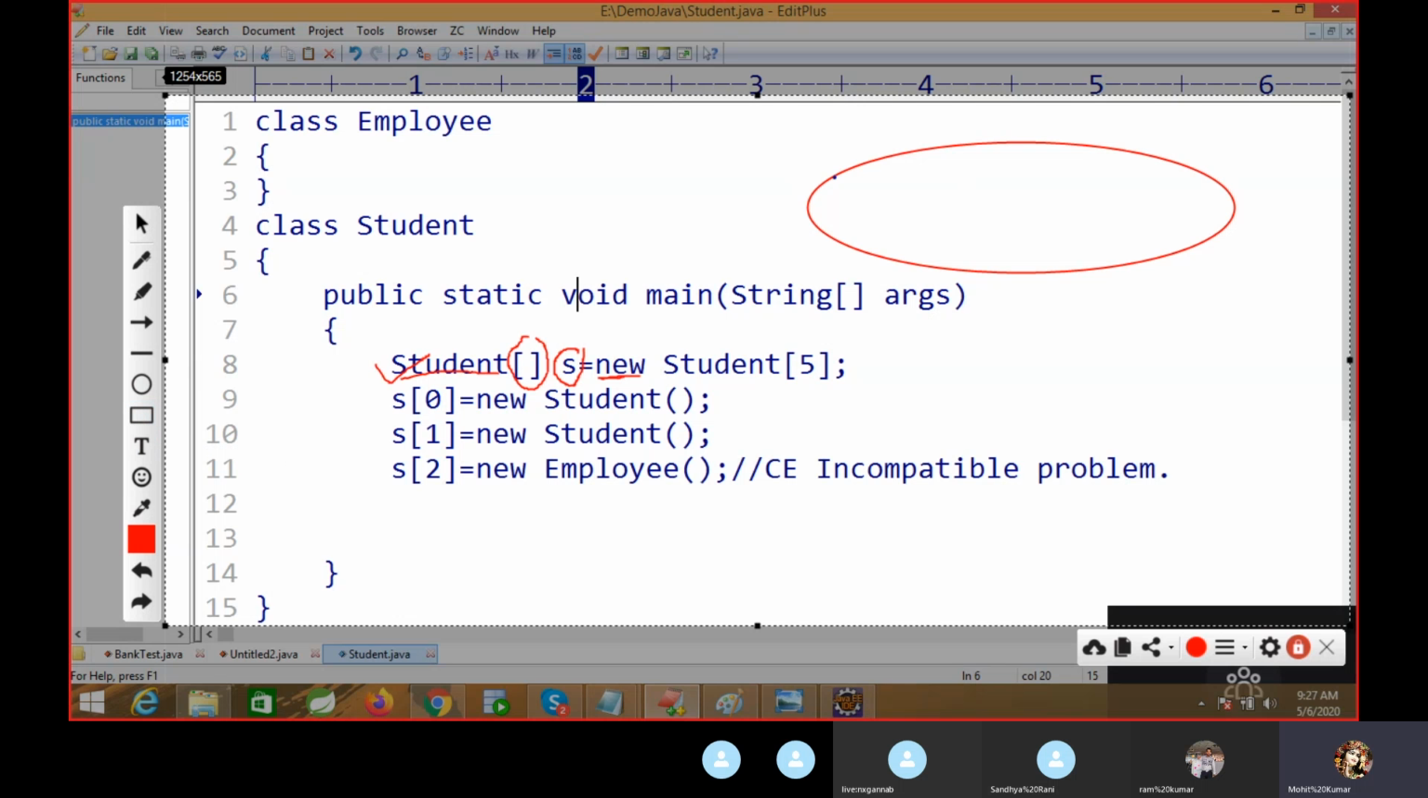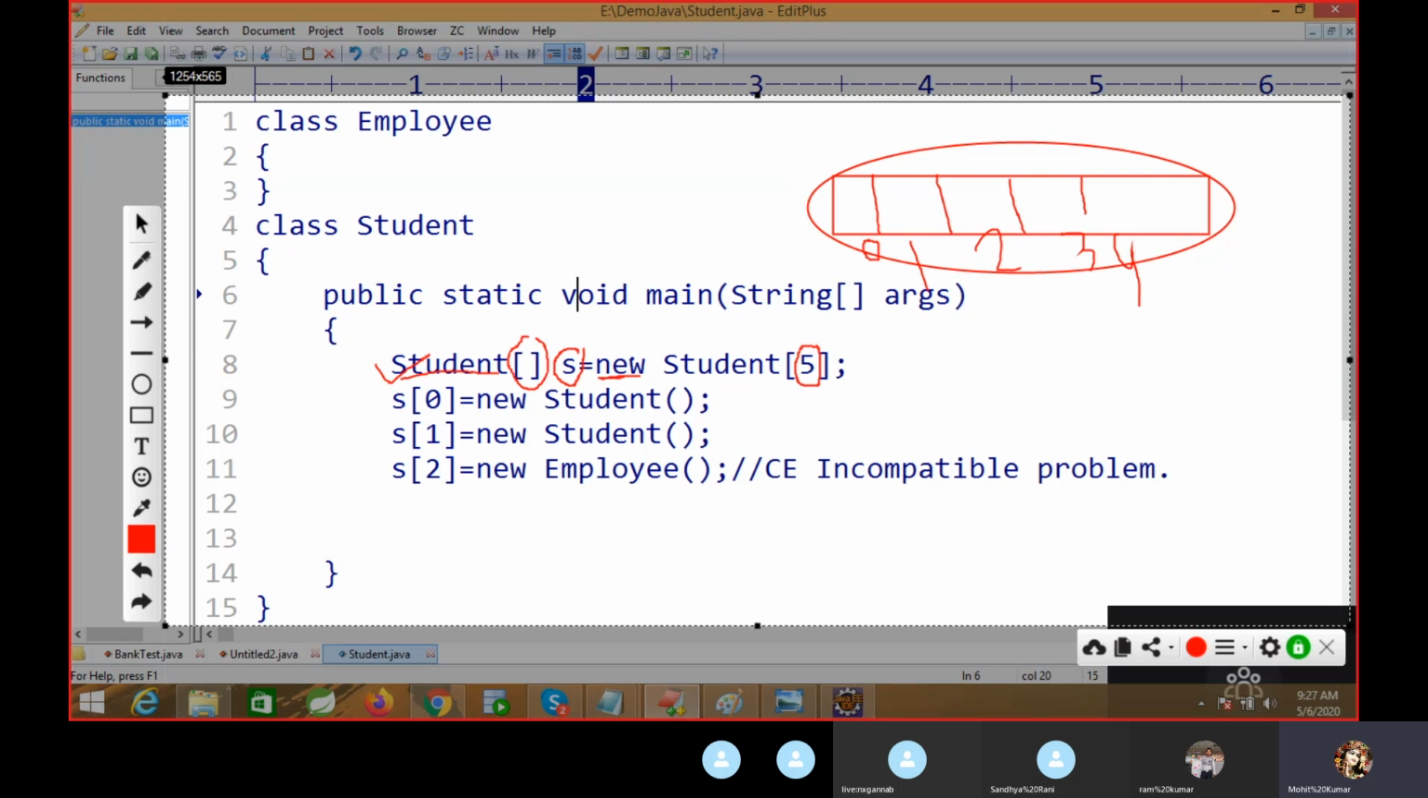how many locations here? Array works on the index, right? How many locations are there? We have 5 locations, right? We have 5 locations. So this is your location or size. What is the size of this? 5. So here it will start from 0, 1, 2, 3, 4, which means it is working on the index.